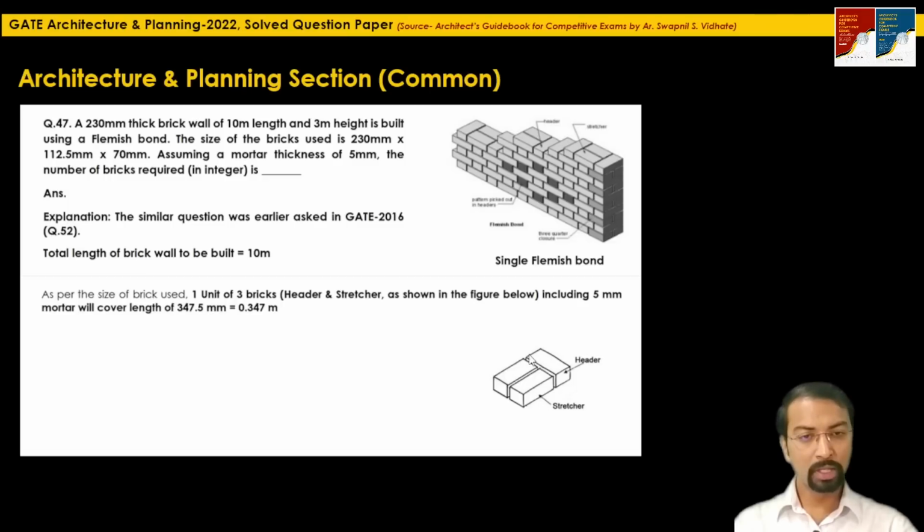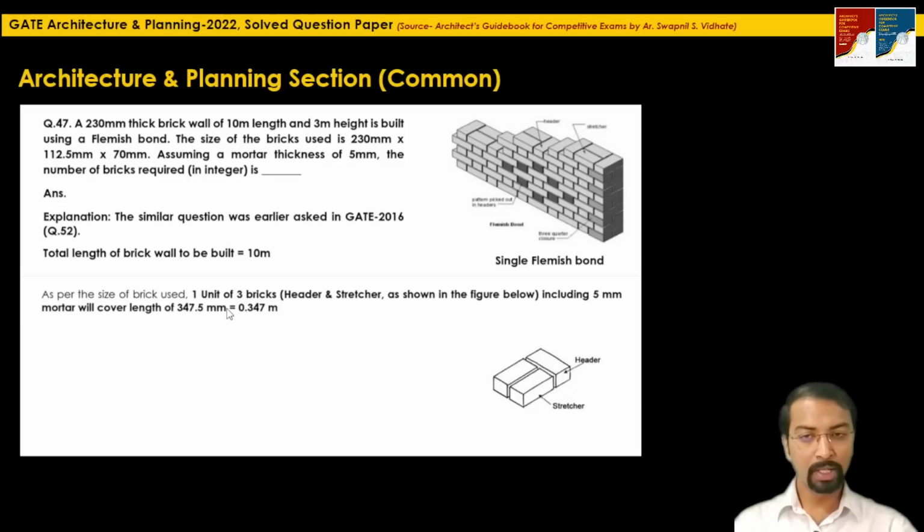They have also provided the mortar thickness in between, which is 5 mm. So what will be the length of one single unit comprising 3 bricks and forming a Flemish bond? It will be 230 plus 5 mm plus 112.5 mm. If you add this, you will get 347.5 mm. That means one unit of 3 bricks will cover a length of 347.5 mm.